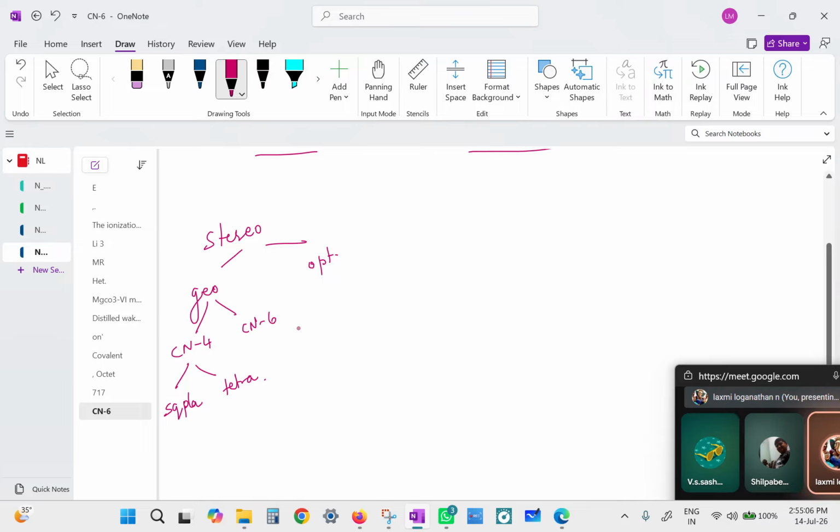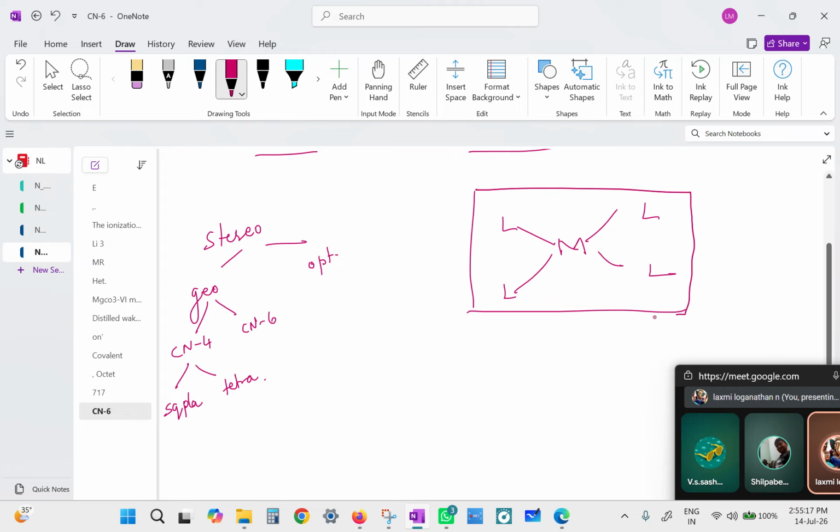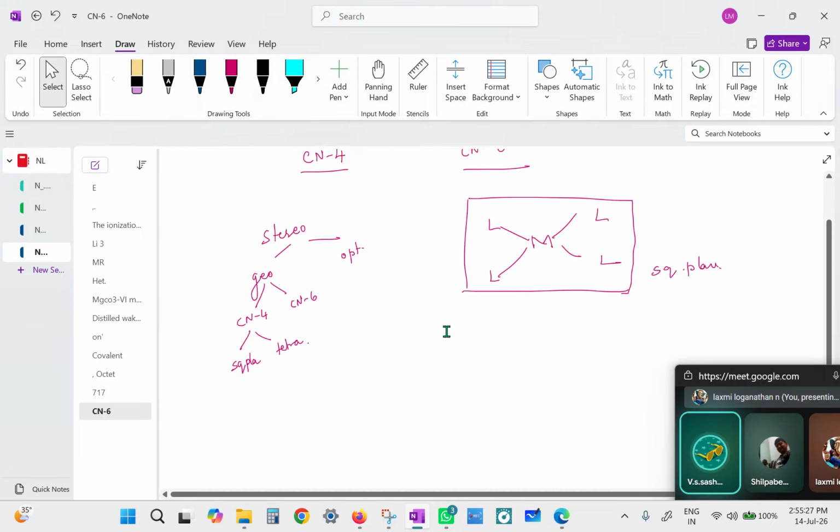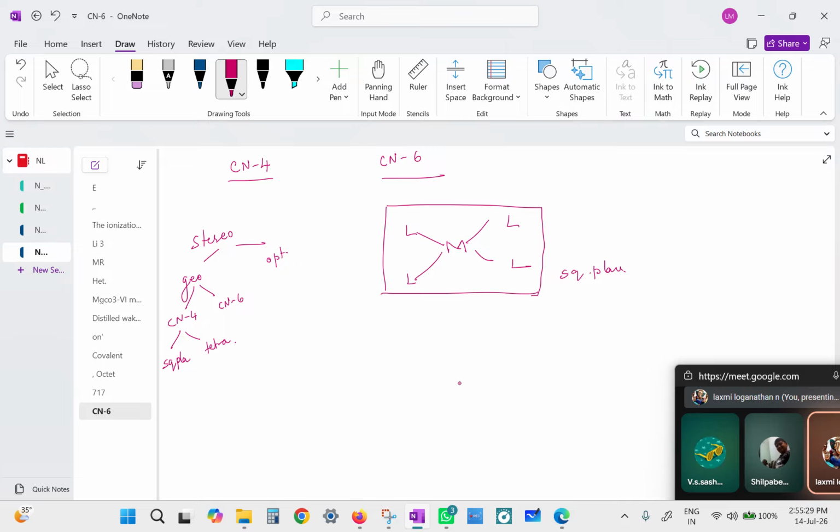In coordination 4 you have 4 ligands. The metal can be surrounded on 4 sides by 4 ligands on a single plane, such that all of these atoms lie on the same plane. Such a structure will be called square planar. Or else you can have the arrangement in a tetrahedral pattern.